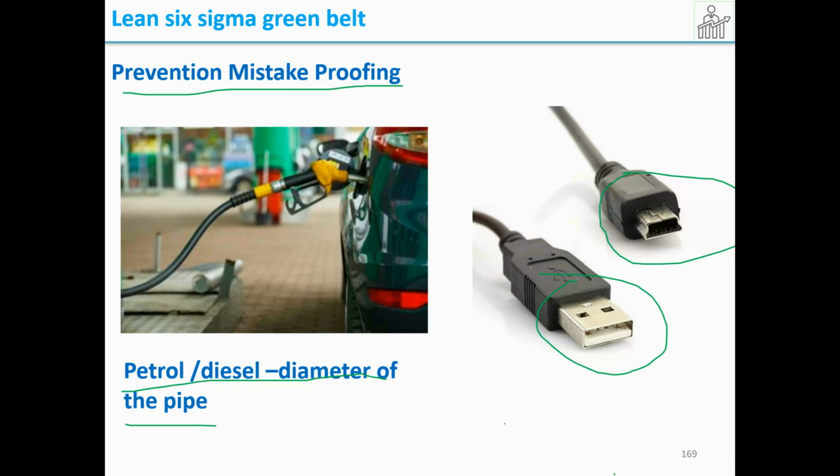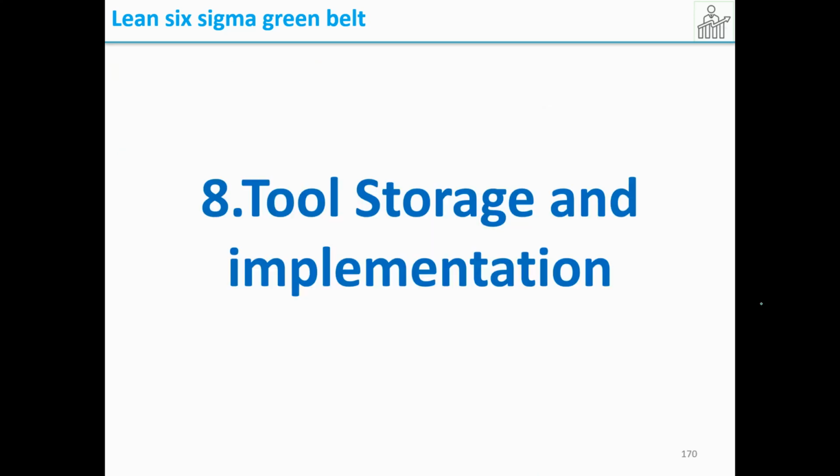So now we have seen what are the indication, stoppage and prevention mistake proofing. Whenever you find the root cause and there is a chance that the mistake can happen in another way, if that mistake happens, the product can lead to damage or scrap. Therefore, we need to implement a mistake proofing in order to prevent the mistake and ensure the quality 100%. So that's about mistake proofing. Now let us see tool storage and implementation.